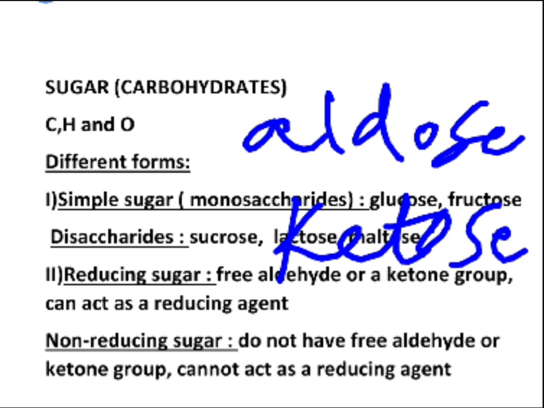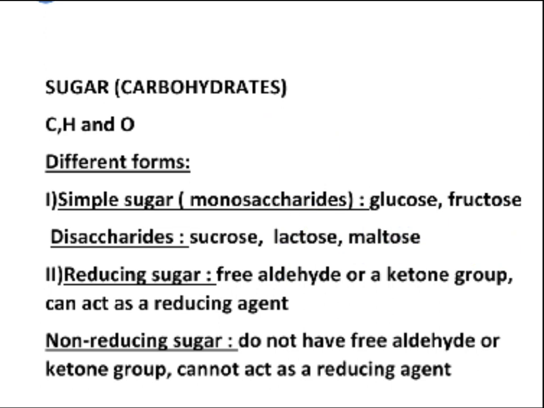Is it okay? Now the next classification we can consider is on the basis of whether it is a reducing sugar or a non-reducing sugar. Now what is a reducing sugar? If it has a free aldehyde or ketone group, that means that particular carbohydrate can show positive reactions for aldehyde or ketone group, then we say it's a reducing sugar.